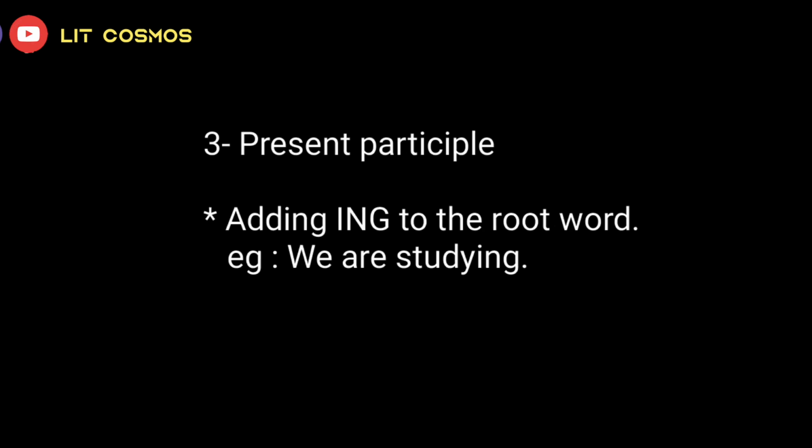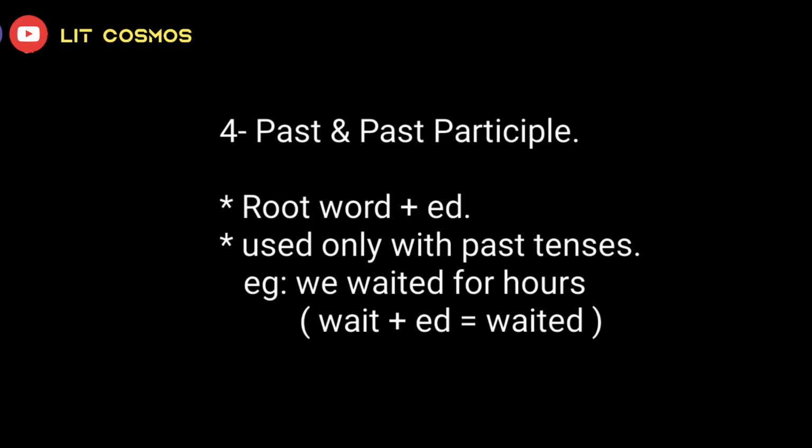Next one, present participle form of a verb. It is created by adding ing to the root form. For example, we are studying. Study plus ing. Next one, past form and past participle forms. It is formed by adding ed to the root word. It is used only with past tenses. For example, we waited for hours. Waited, wait plus ed, waited.